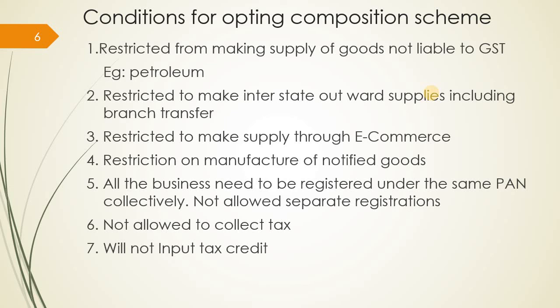Then, you will not be able to get the benefit of input tax credit. If you are purchasing some inputs for making a supply, you cannot get the credit. You might have paid the tax. For example, you might have purchased some raw material worth rupees 1 lakh and paid 10,000 as tax, and you have converted the raw material into finished goods and are selling it. While selling, you have to pay the tax. Now, the 10,000 you have already paid as tax on purchases cannot be deducted while you are paying the tax to the government. So that is input tax credit.